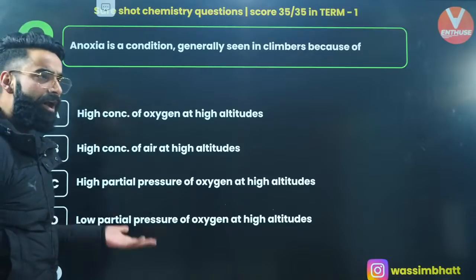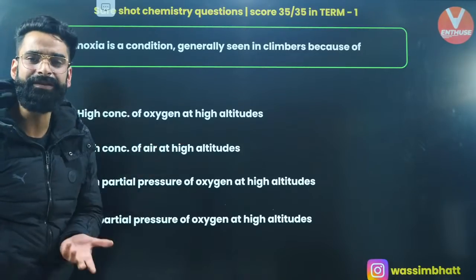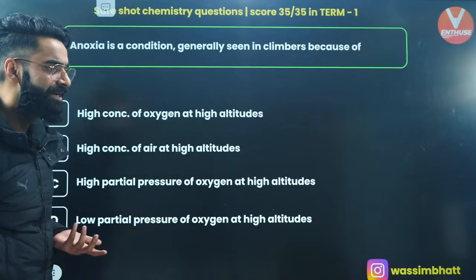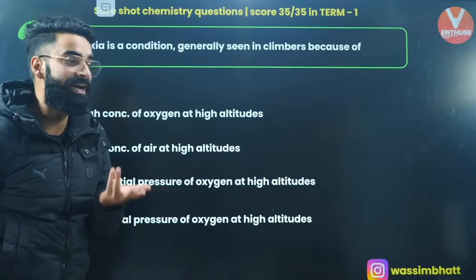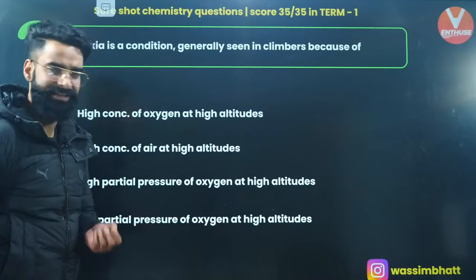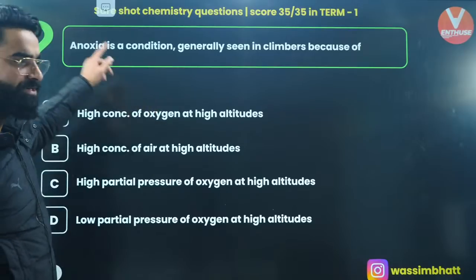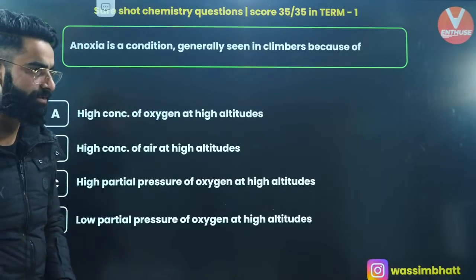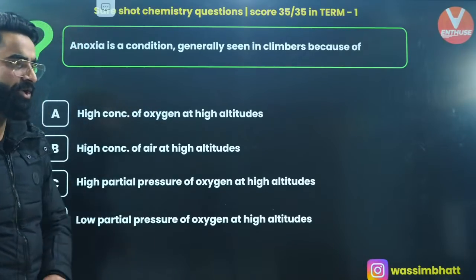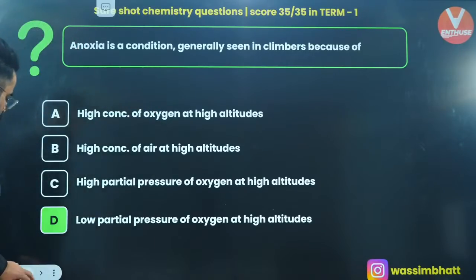Because at higher altitudes, air becomes thin, right? There is low partial pressure of oxygen at higher altitudes, due to which mountain climbers face this anoxia condition. So what is going to be the correct answer? It's absolutely going to be option D, my dear people, right? Moving on to one more.